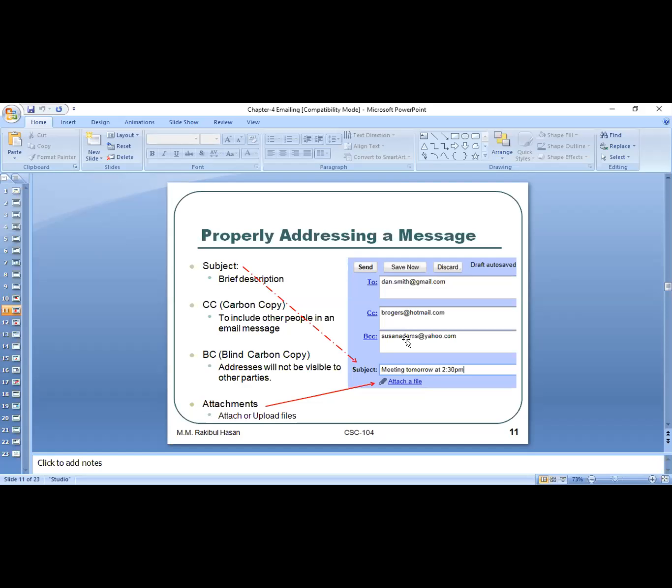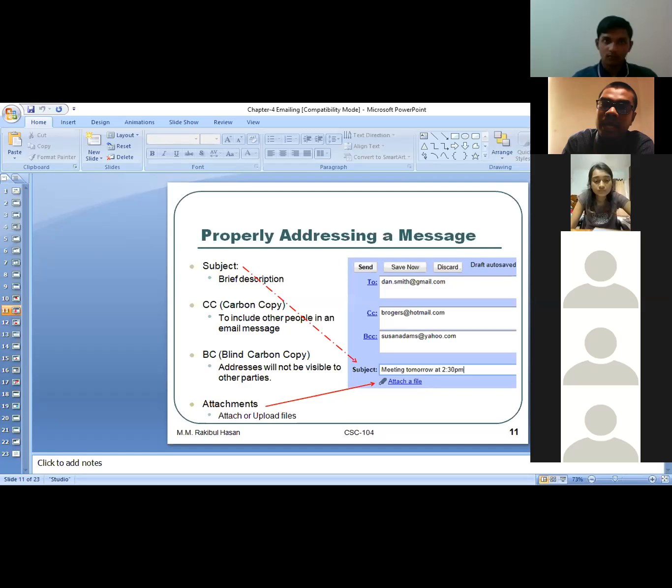Do you have any idea what is the difference between To, CC and BCC? When do we write an email address in the To section, when in the CC section and when in the BCC section? What is the use of To? What is the use of CC? And what is the use of BCC? Any idea, anyone?